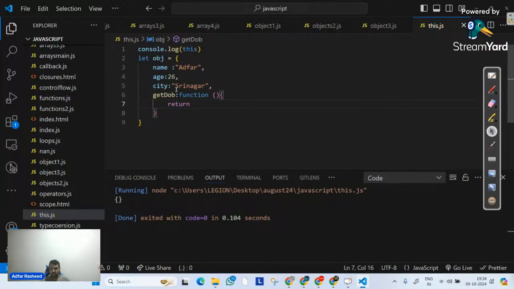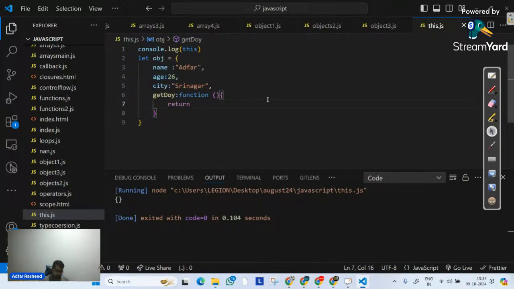Since I know inside the obj my age is 26, based on this property, can we determine what my date of year is? Of course: current date minus obj.age, and it's going to give me the date of year.